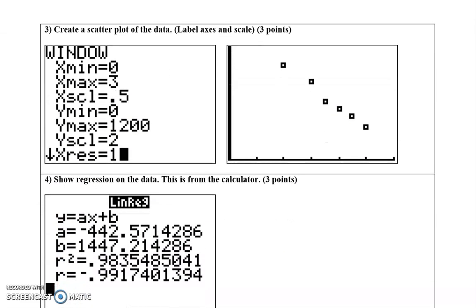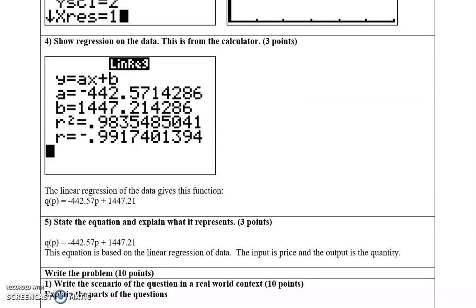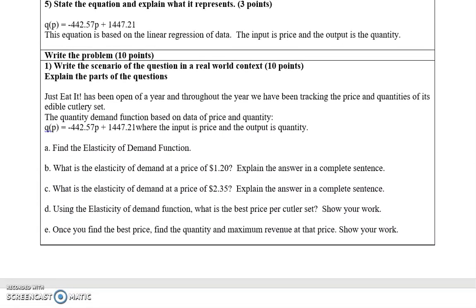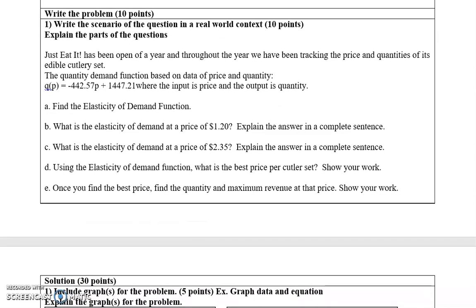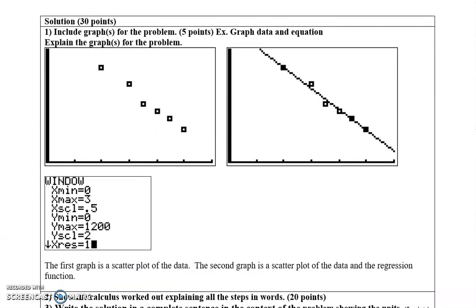I have a scatter plot of my data, and when I did the regression of my data, I have the linear regression Q for quantity, P for price, equals negative 442.57p plus 1,447.21. The input is price and the output is quantity. The questions that I'll be asking are: find the elasticity of demand, find the elasticity of demand at price $1.20, at price $2.35, finding the best price, and then finding the quantity and maximum revenue. I did a scatter plot of my data, and the linear regression goes right through the data.